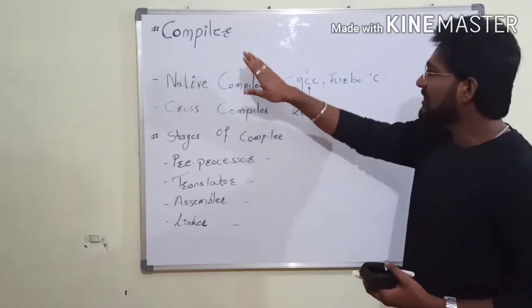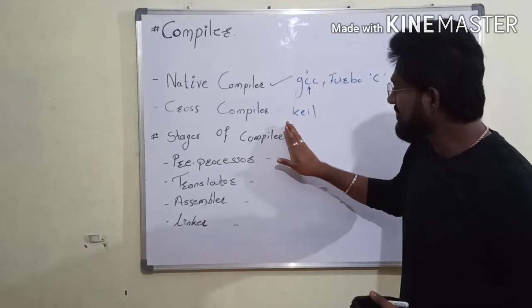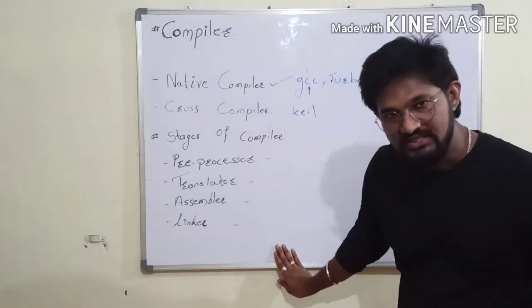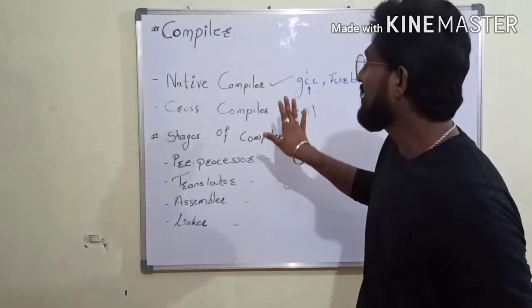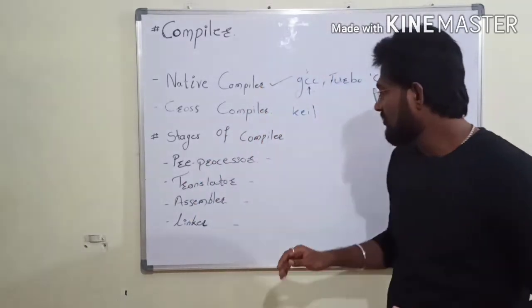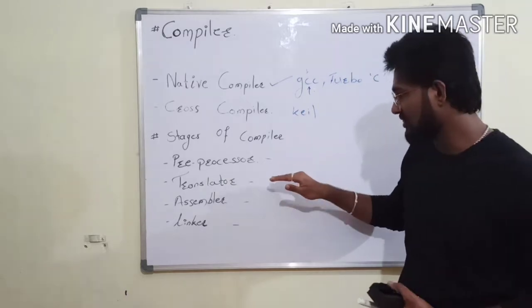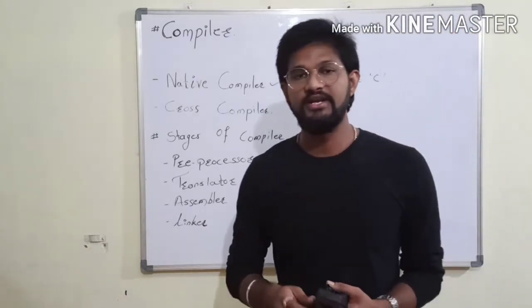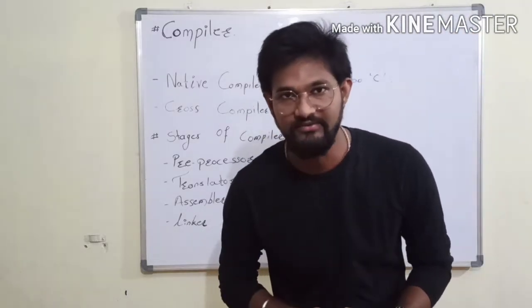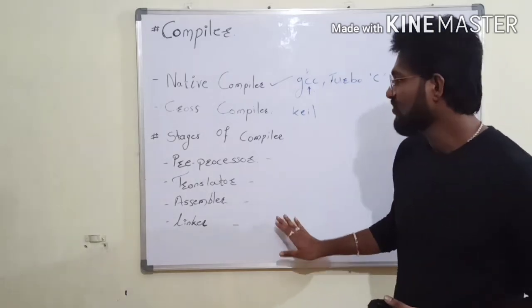So now when we compile any .c file, it will proceed through different stages. If we compile any .c file, it will follow these stages. First it goes into the preprocessor, then the translator, assembler, linker, and then finally it generates the a.out file, that is the machine understandable file. So now we will see the different stages of the compiler.